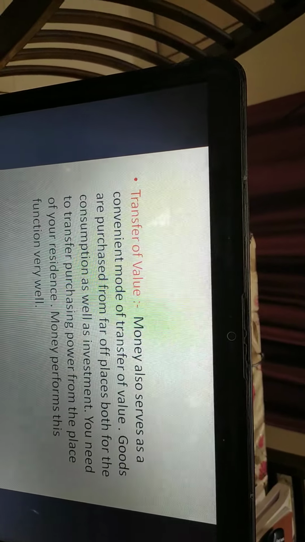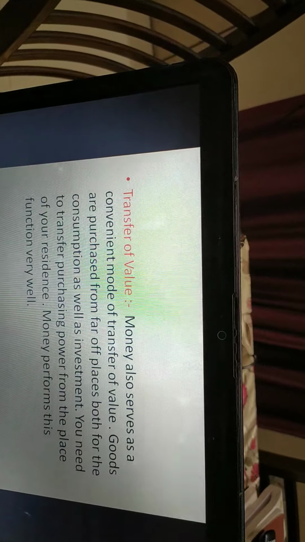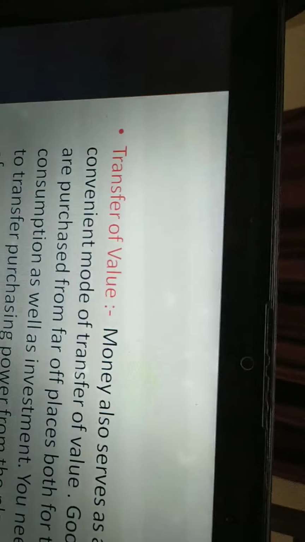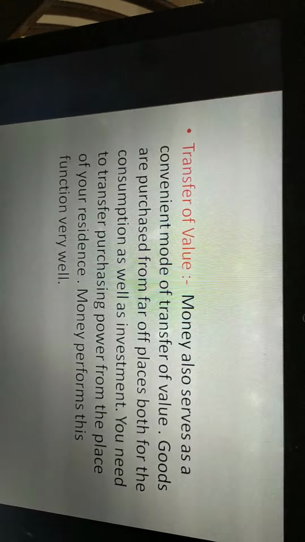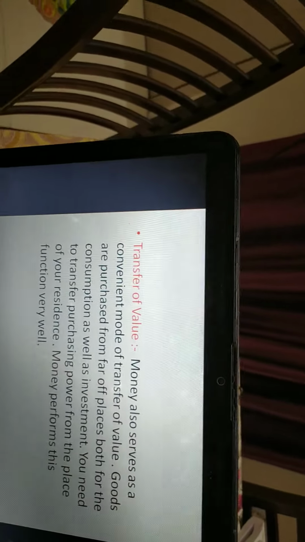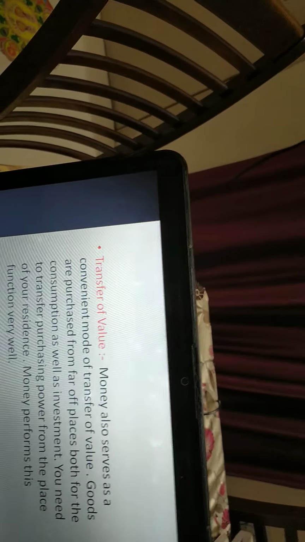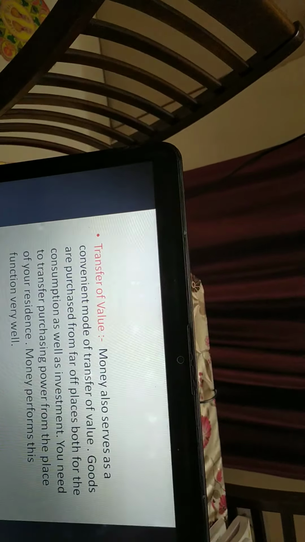Transfer of value. Money also serves as a convenient mode of transfer of value. Goods are purchased from far places. Convenient mode means if we go to purchase some goods, like food grains from Punjab, and sell them from Ludhiana to Chandigarh, we need money in our hands.